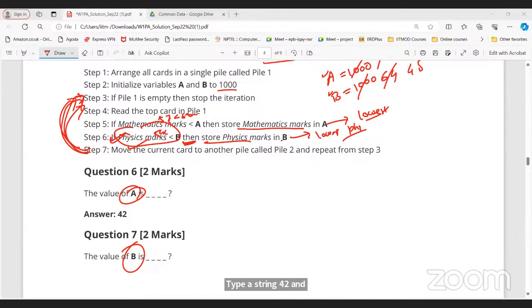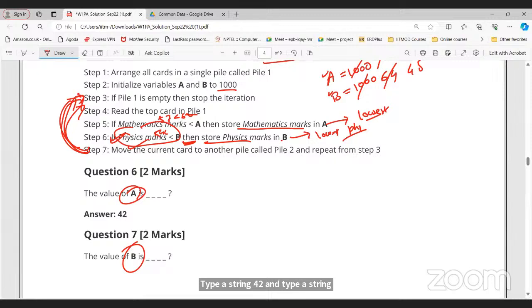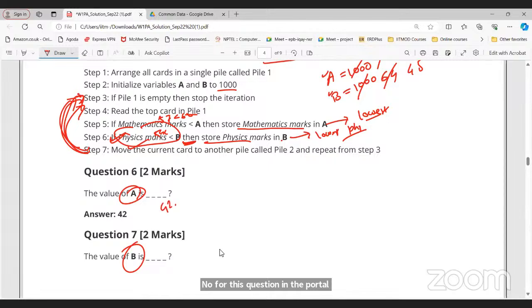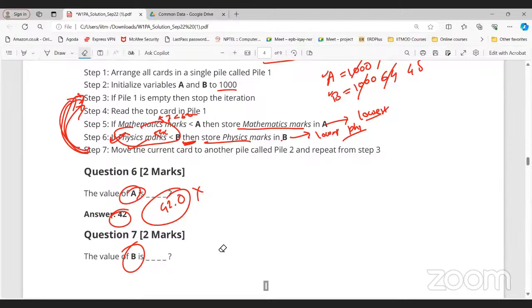Simply you need to enter 42. If the value of A is 42, just enter 42. That's it, without any space before the 42. Simply 42. No, 42.0 is also not accepted. 42 only. Sir, don't mention the type of the question here; 42 is the only acceptable answer.